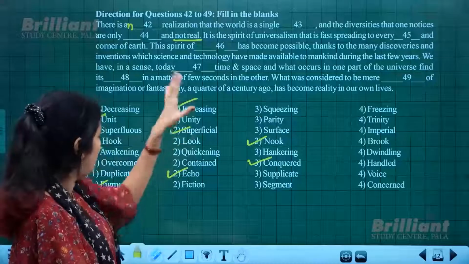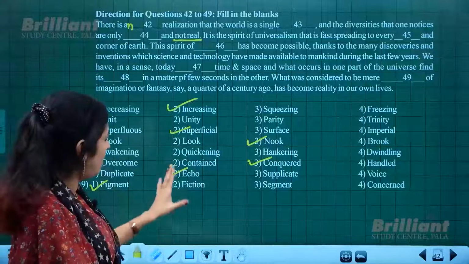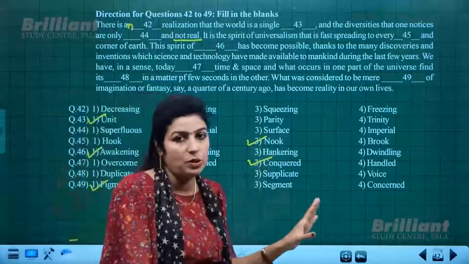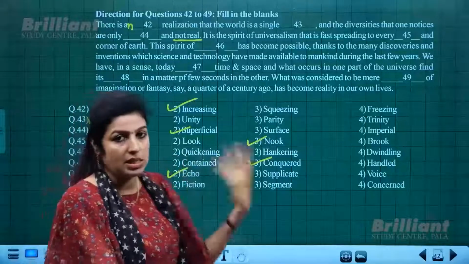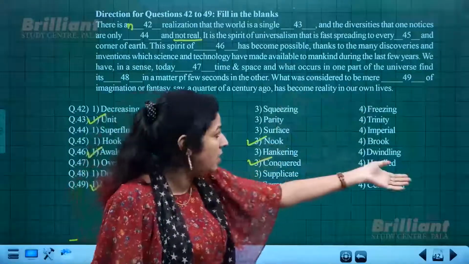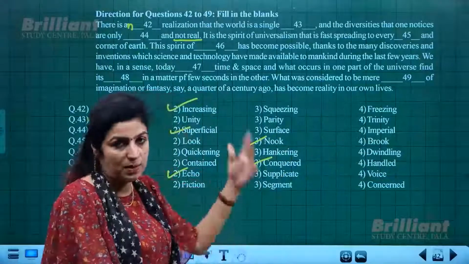So you got the answer, and remember, to get all the blanks filled up with the proper words, you need to read the passage many times. Maybe to get the last blank's answer, you have to refer to the first blank again.